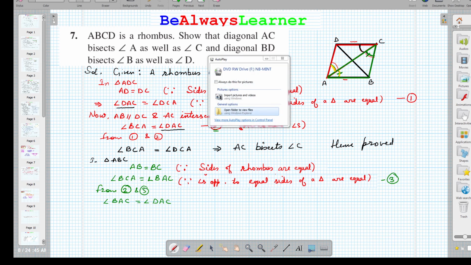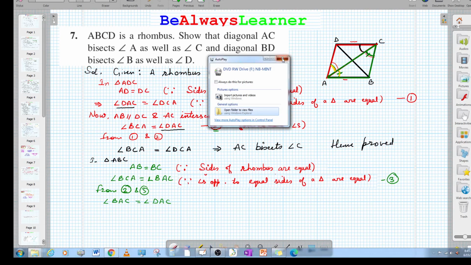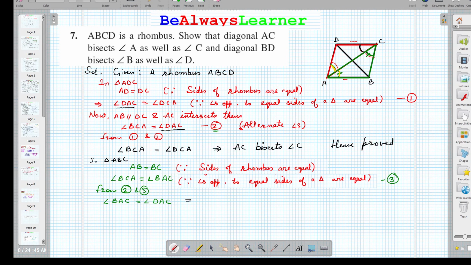Now we can also write that implies that AC bisects the angle A, right?